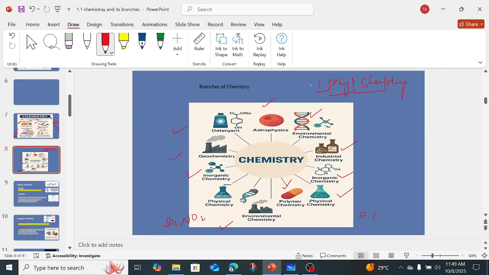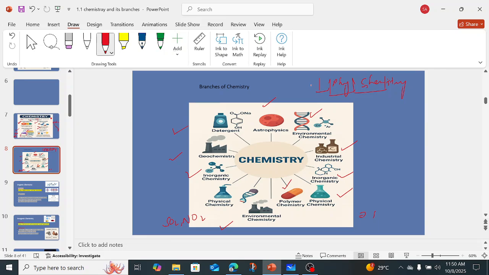How do we come to know that there are some planets who are terrestrial, and some ice giant planets are there? How do we come to know? Because there are different branches of chemistry. Everything in this universe, when we study its composition, that would be chemistry, but we have organized the different branches according to our convenience. If we want to particularly study the polymers, we just put them into polymer chemistry. If I really want to study the carbon containing compounds, I just put them into organic chemistry. So I will study the organic chemistry, not all the chemistry, right?